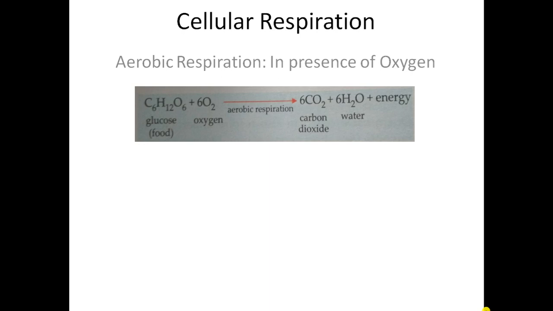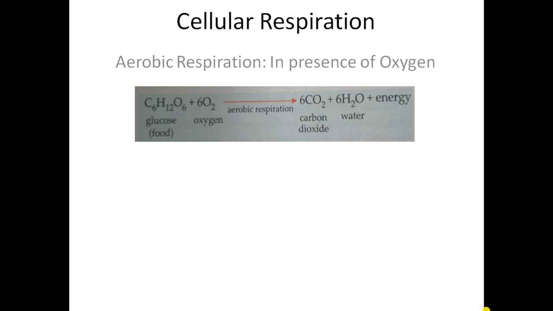So that's why we had written plus O2. Okay, that means food glucose is broken down in the presence of oxygen. That's why we are calling it aerobic respiration. And what is the end product which we are getting here? We are getting carbon dioxide, water and energy. So this is how we obtain energy with the help of food as well as oxygen.